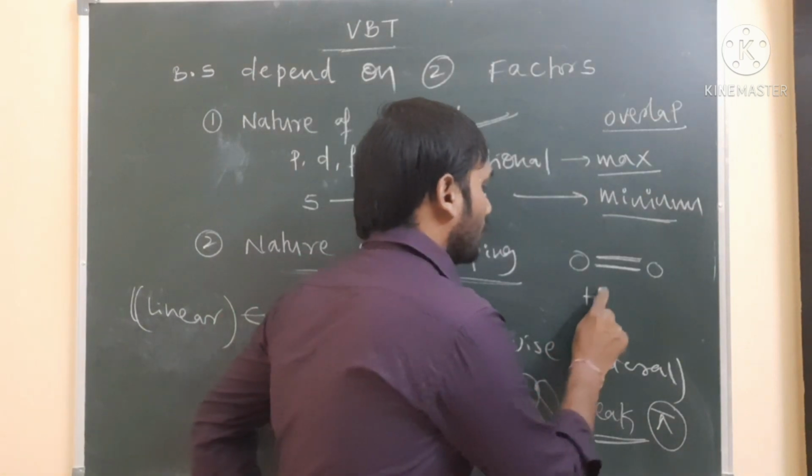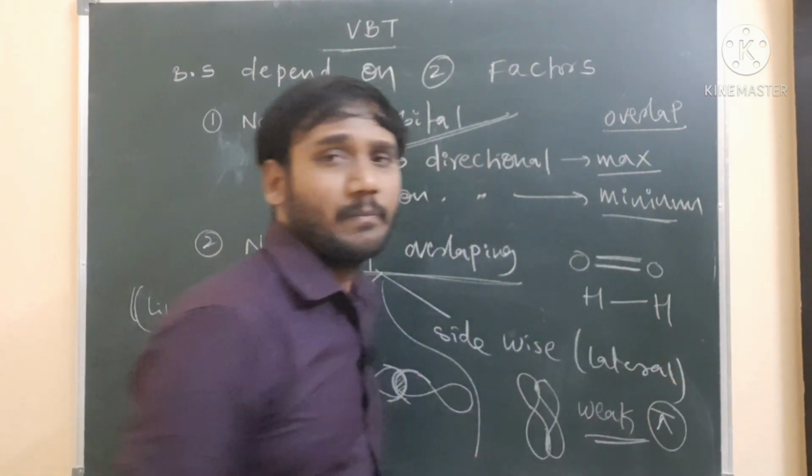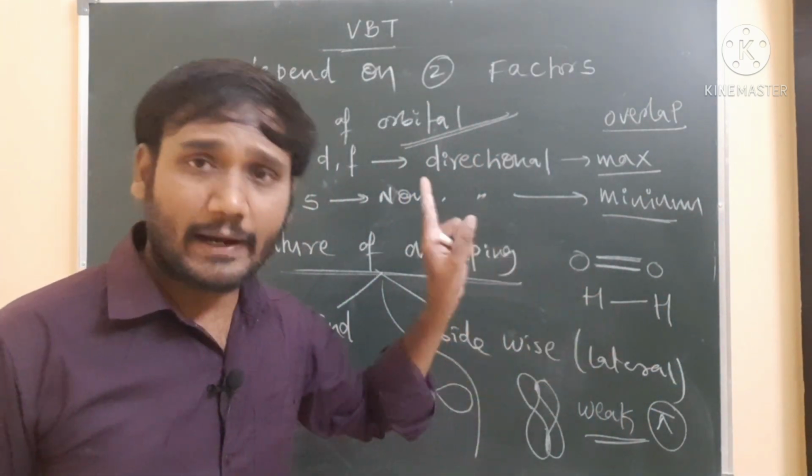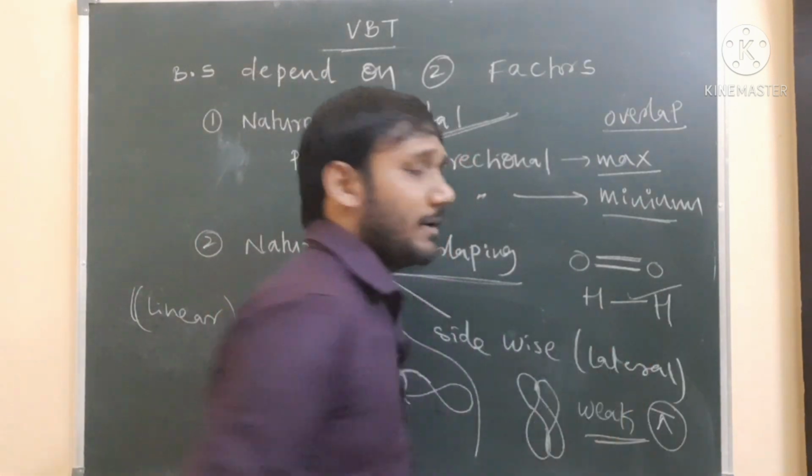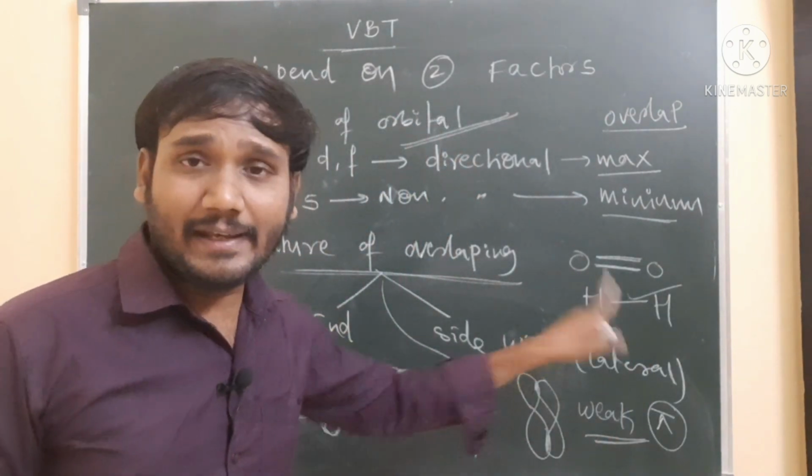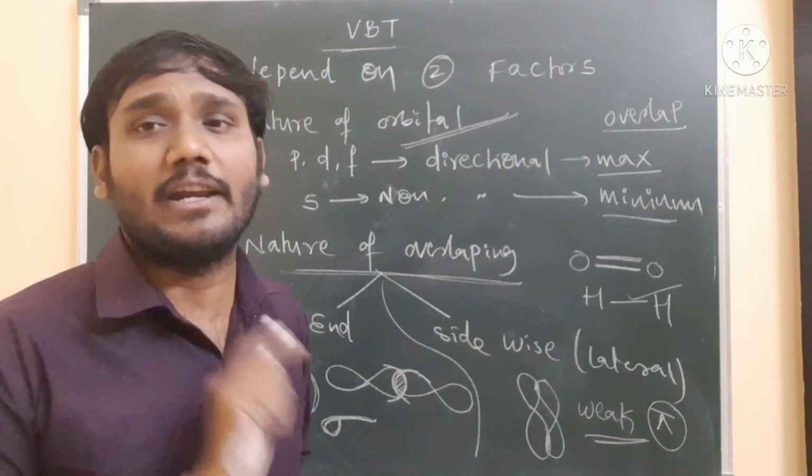For example, between hydrogen and hydrogen, a single bond is present. Is this a sigma bond or a pi bond? 100% it is a sigma bond. There is no pi bond here because a pi bond cannot exist independently.